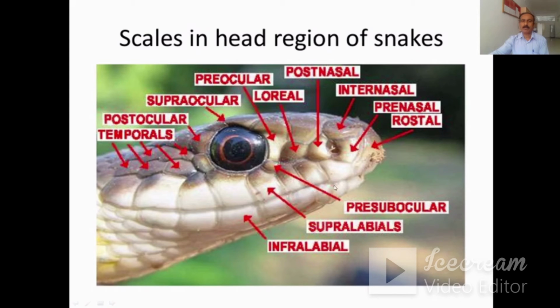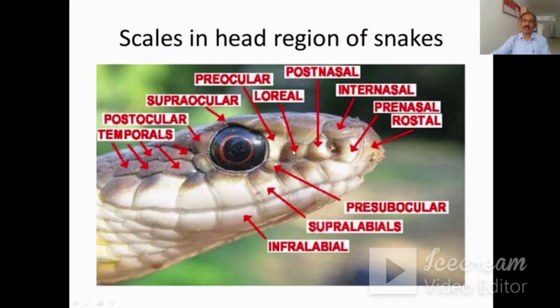There are different types of scales which are present in the head region of the snakes. So in this photograph, you can see the different kinds of scales on the head region. This is the rostral scale. Then this scale is the prenasal. This is the internasal. This is the postnasal.